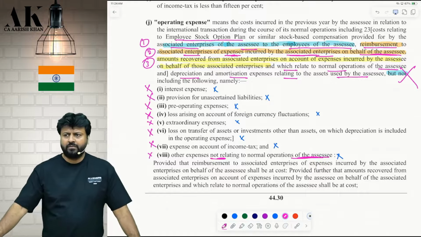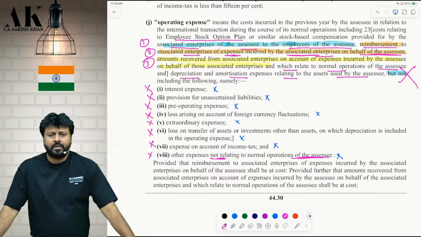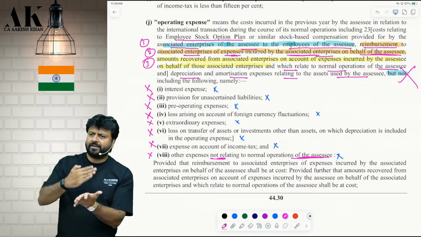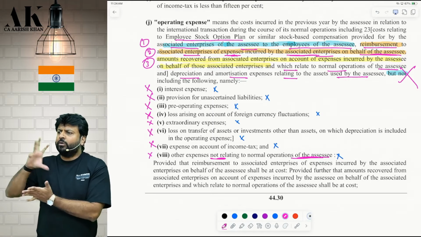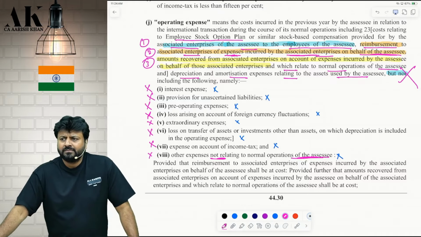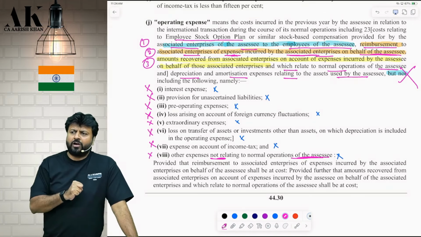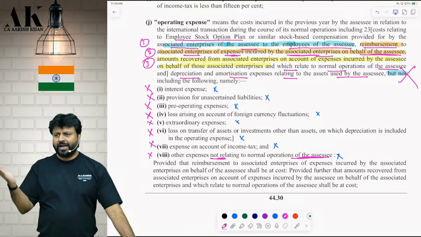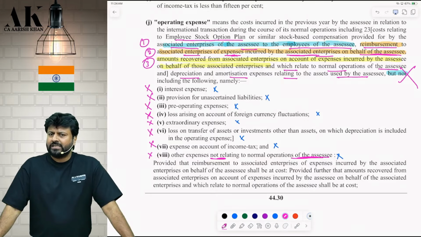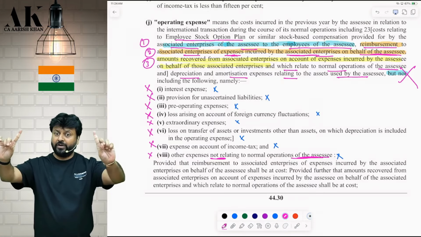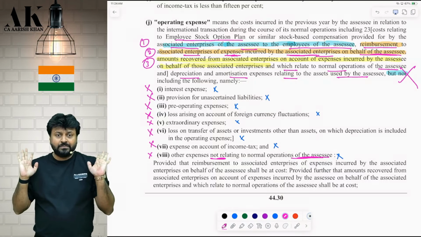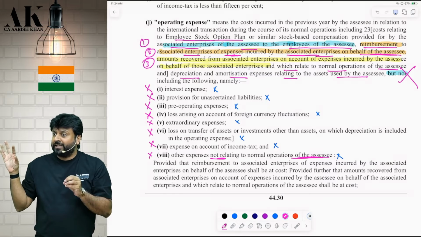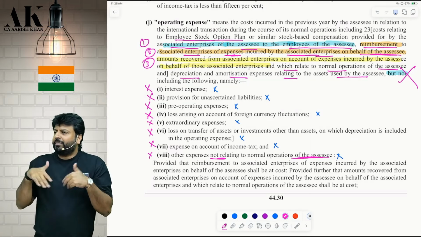Wait. Is it possible to do this project? I have outsourced my employees to someone. It means I have taken employees on an outsource basis. Am I supposed to pay them some cost? Should I include that also in the operating cost? Now wait, listen carefully. This project is of 150 crore. I need 500 employees for this. So I don't have employees on my payroll.